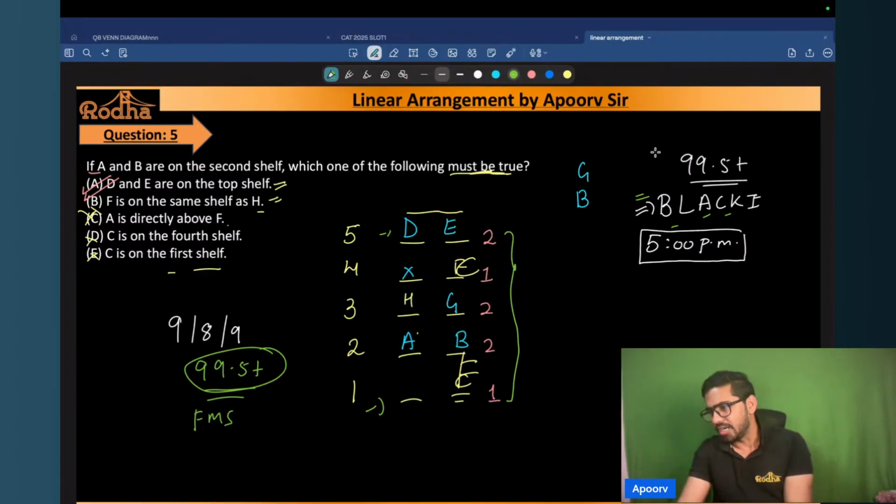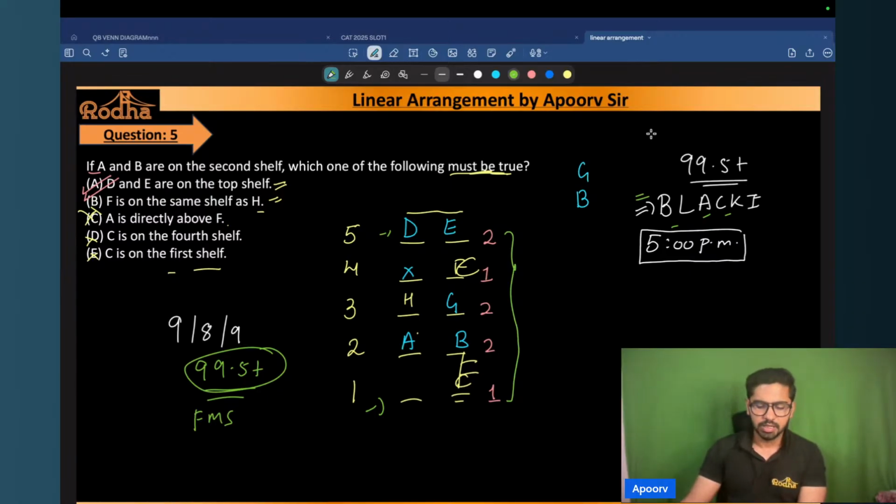Can you please start 100 plus LRDI sets for practice? We'll do that, but not now. In the future, we'll definitely start with 100 plus LRDI sets for practice. So that series will come up, and yes, we'll definitely do that in the future.